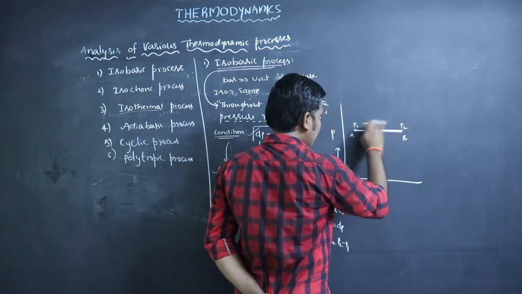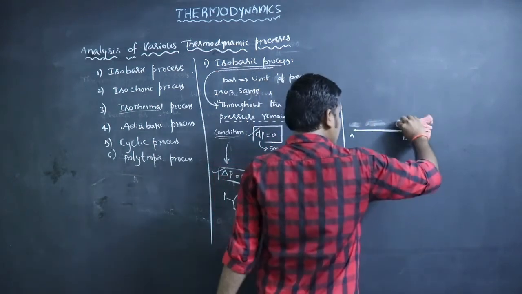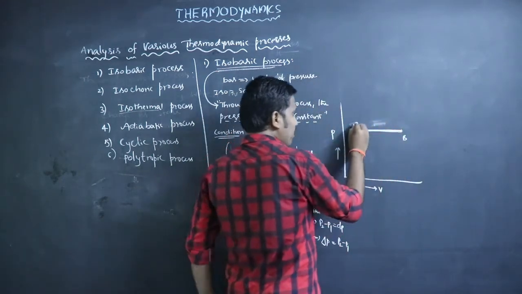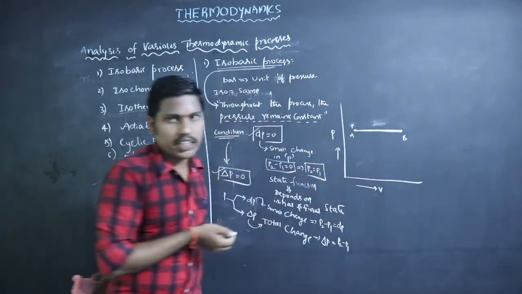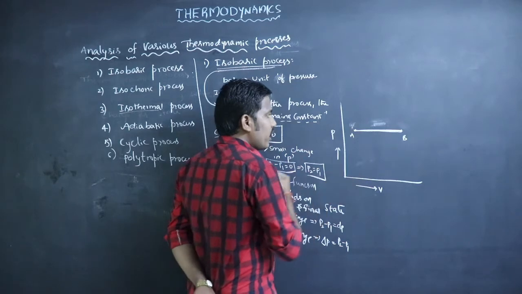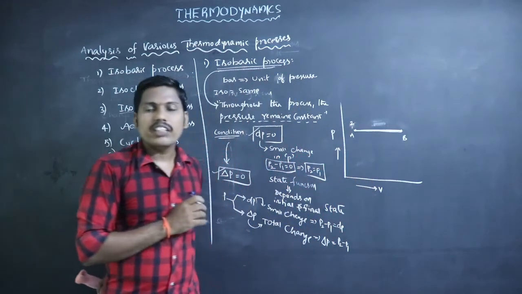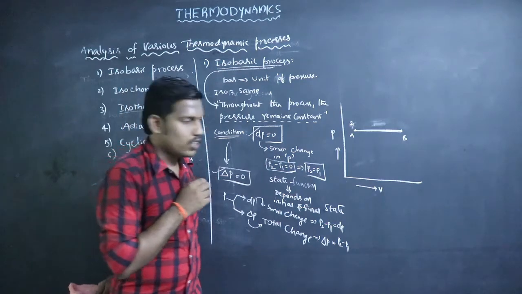So let us assume this is state A with pressure P1. P1 you can take as an arbitrary quantity like 2 atmosphere. At state A, the pressure is 2 atmosphere.